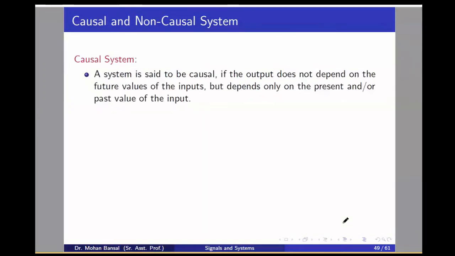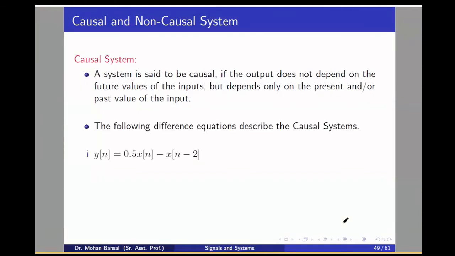Now we come to causal and non-causal systems. A system is causal if the output depends only on the present and past values of the input signal. Here are some examples. y[n] is 0.5 x[n] plus x[n minus 2]. This is the current value, which I am representing by C, and this is the past value P, because it depends on n minus 2. So y[n] depends on the present and past values, which means this system is causal. y[n] equals x[n] is straightforward, depending only on the present value, so this is again a causal system.